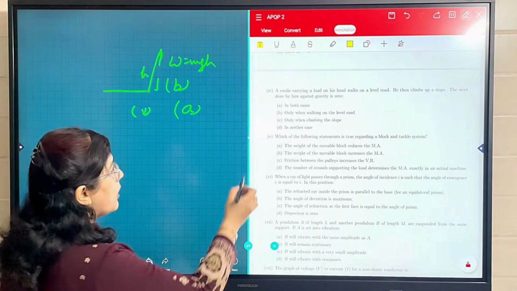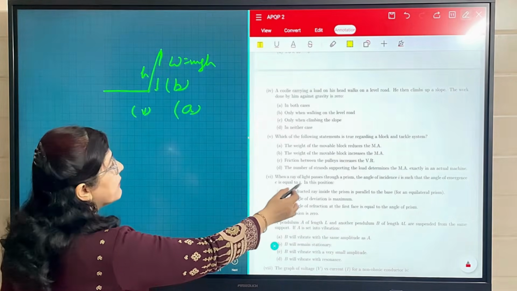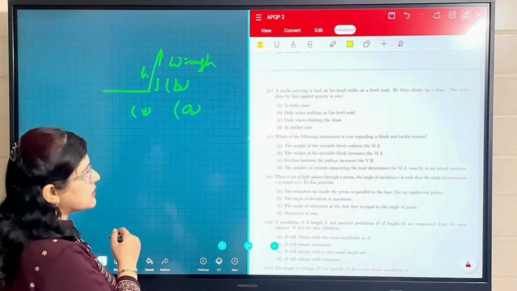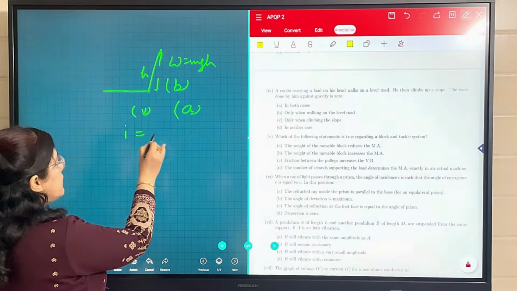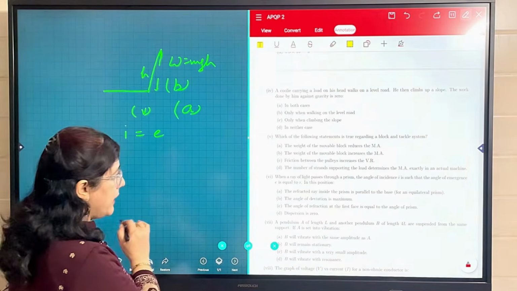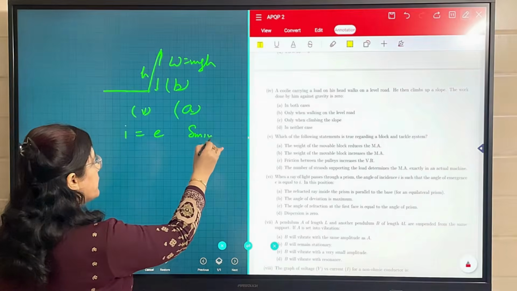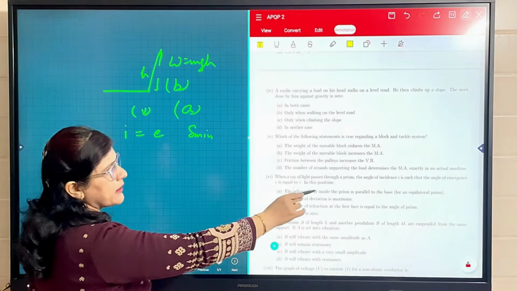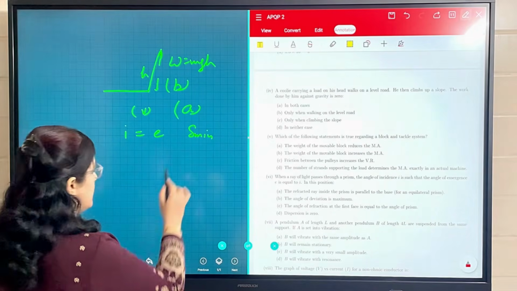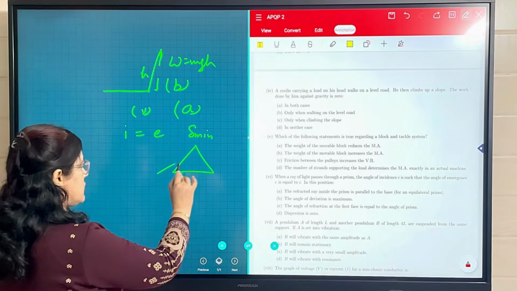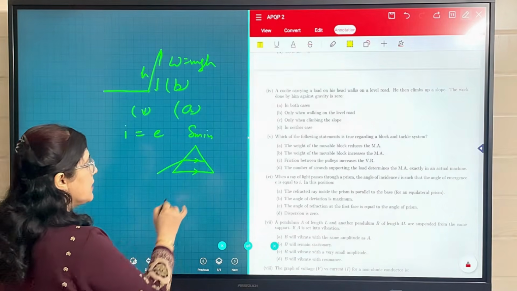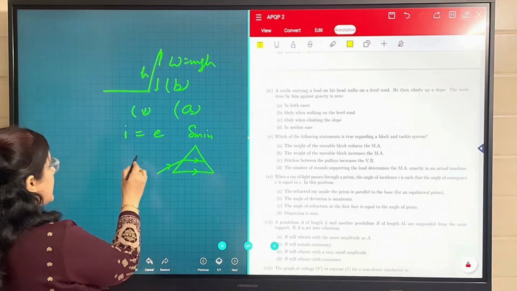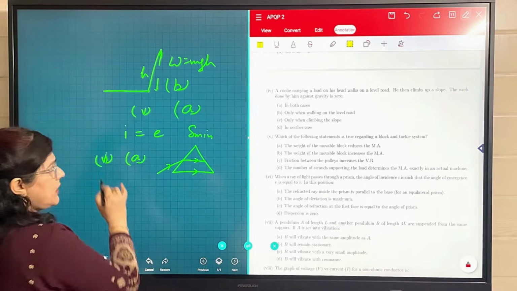In the sixth part, when a ray of light passes through a prism, the angle of incidence is such that the angle of emergence E is equal to I. So we know this condition. When E becomes equal to I, this is the position of delta minimum. And in the case of an equilateral prism, the refracted ray inside the prism is parallel to the base. For an equilateral prism, yes, this is true. It will become parallel to the base of the prism if this is an equilateral prism. So option A is again correct in the sixth part.